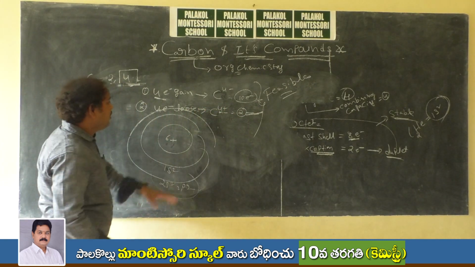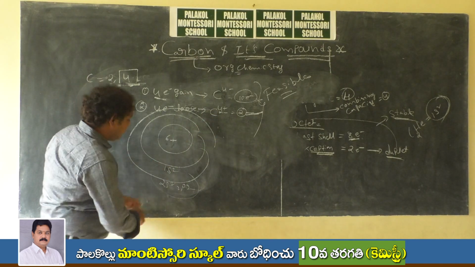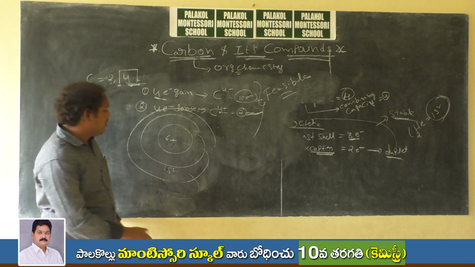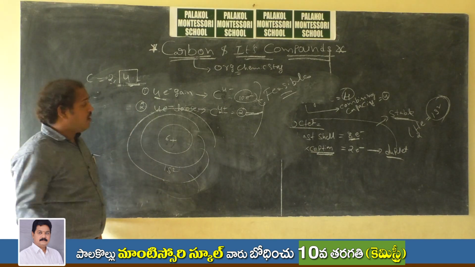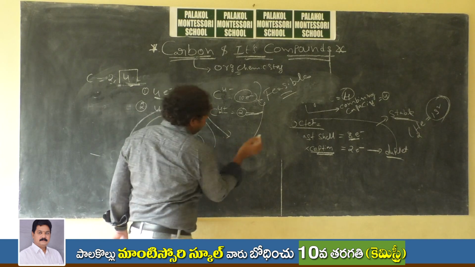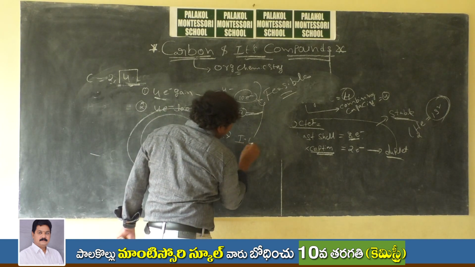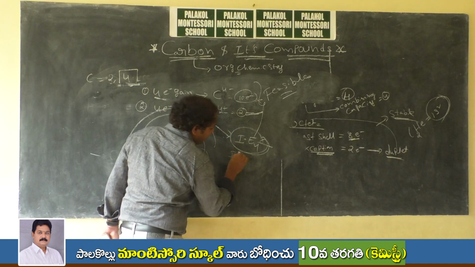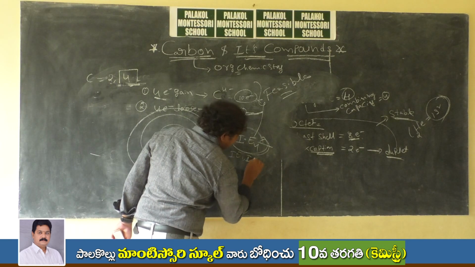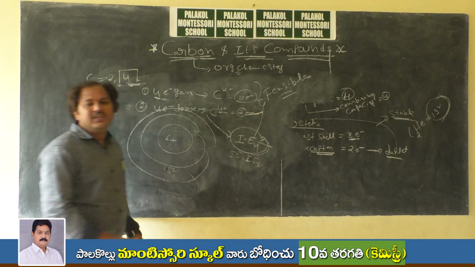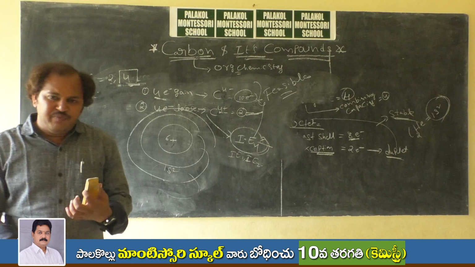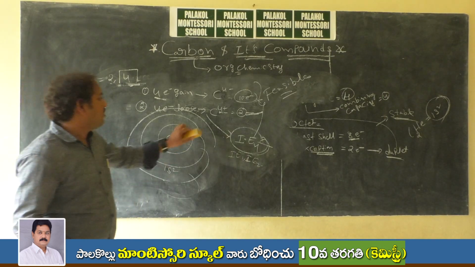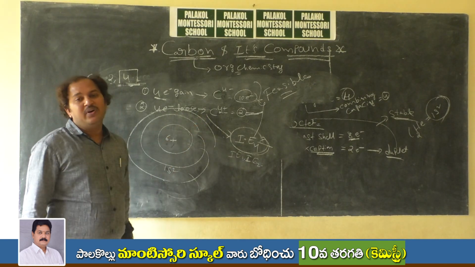In the same manner, suppose it is losing 4 electrons here. This is a very difficult task. Why? Because if it wants to lose 4 electrons, it requires a lot of energy, which we call ionization energy. It requires 4 ionization energies, IE1, IE2, and so on up to IE4. If you want to do that, it requires a lot of energy. So this is also not correct, to give up 4 electrons.